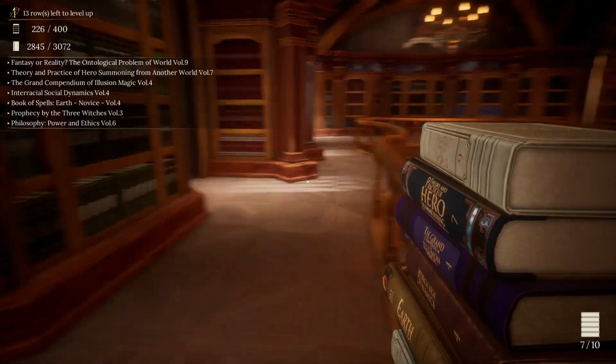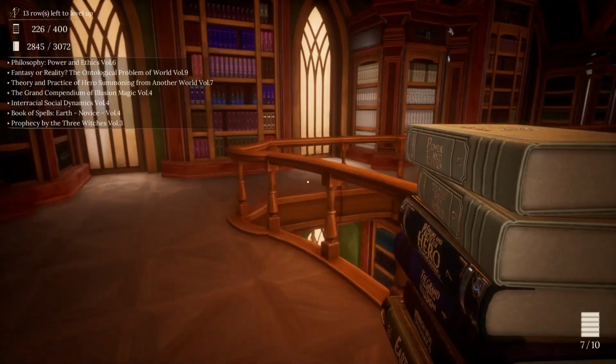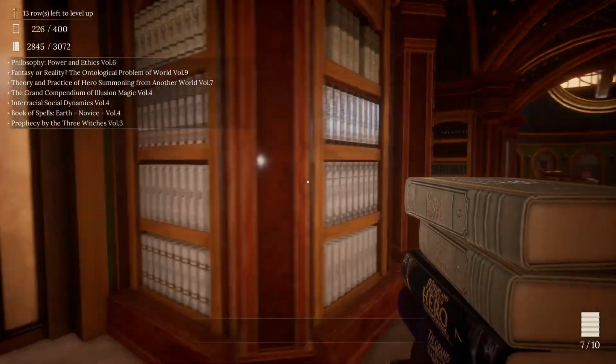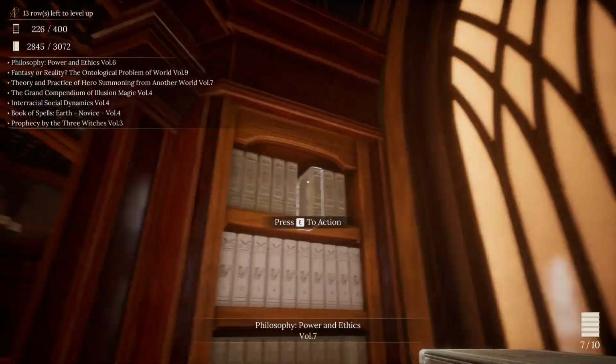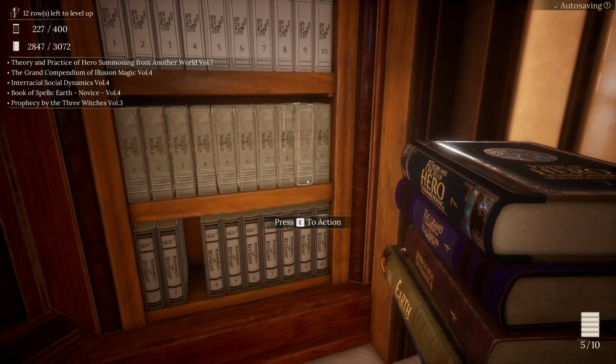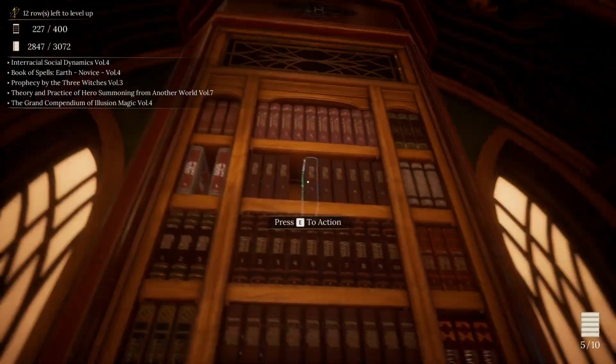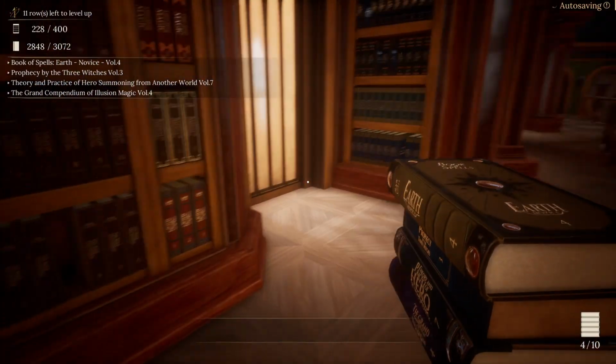Fantasy Notes, Philosophy. Actually, no, Philosophy would be next. Yep. So, Philosophy of Power and Ethics, Volume 6. Fantasy Reality, The Ontological Problem of World. Interracial Social Dynamics, Volume 4. Completes that one off.